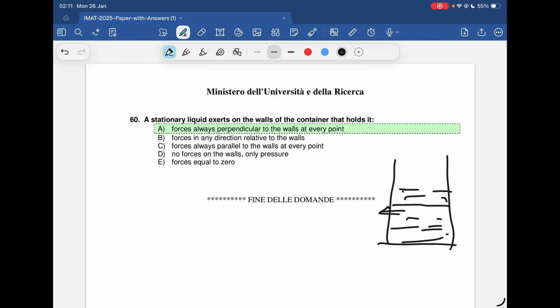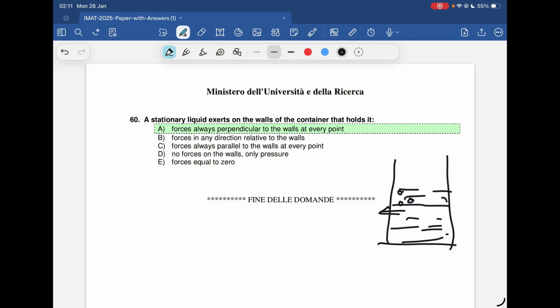In a liquid, if you think of a fluid, the molecules are like a crowd of people. If the liquid is stationary, not moving, it means none of the people are sliding past each other or along the wall.